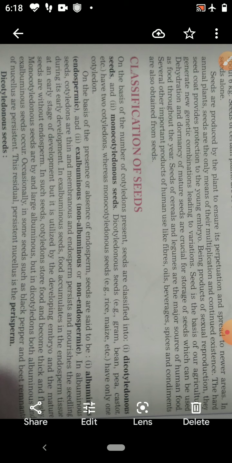Seeds are protected by a covering, that is the seed coat, and inside the seed the embryo is present. So the embryo consists of cotyledons and a short axis which is differentiated into radicle and plumule.